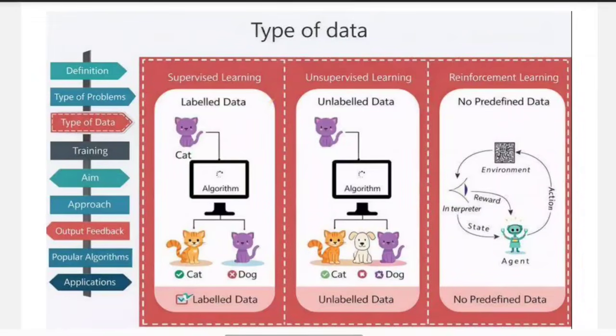Now look at this middle part, unsupervised learning. Here you can see the different animals, but there are no labels.